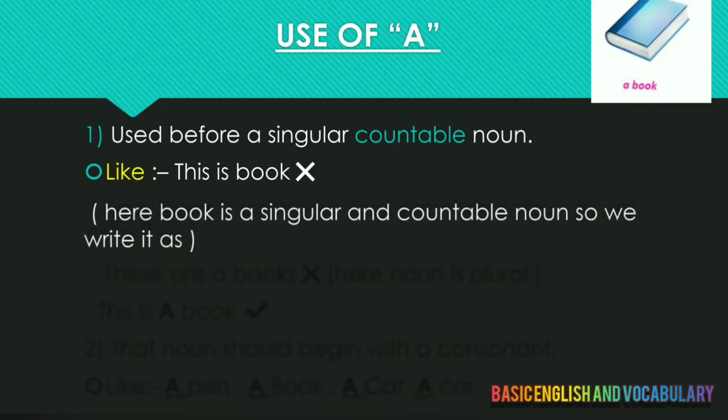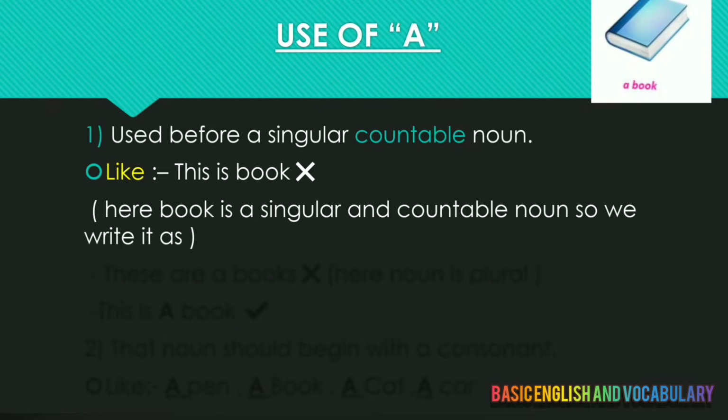So like we take an example: this is book. As I said before, we use a before a singular countable noun, but here I did not apply a. So this is a wrong statement, because a book is a singular thing and it is also countable. So I need to apply a here.